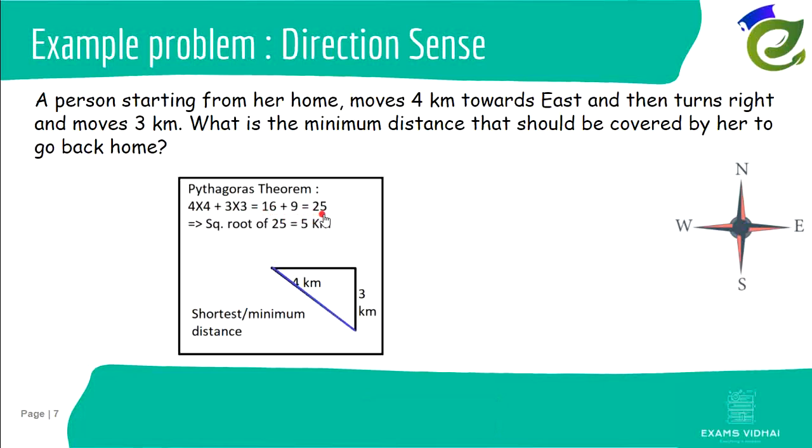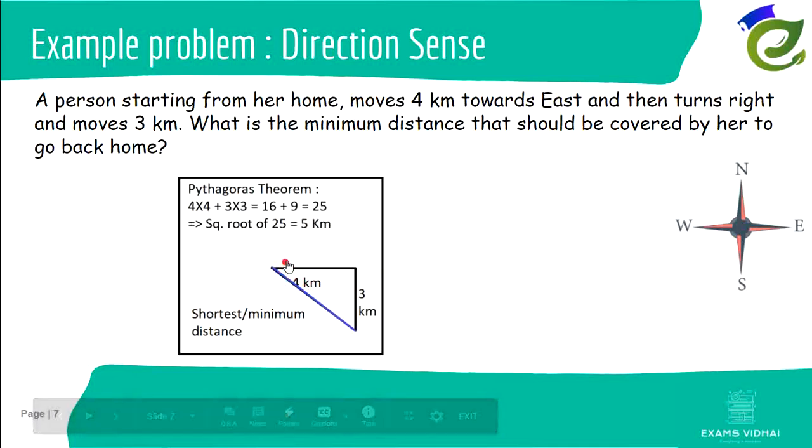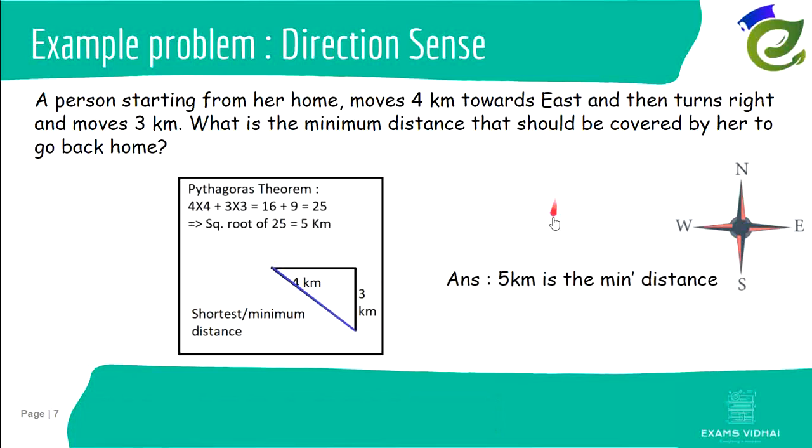So 25 is the sum of the squares. This will be equal to the square of this side. But we don't want the square, we want the length. So what will be the length? Length will be the square root of 25, that is 5 kilometers. So the minimum distance that should be covered by her is 5 kilometers. I hope this is clear.